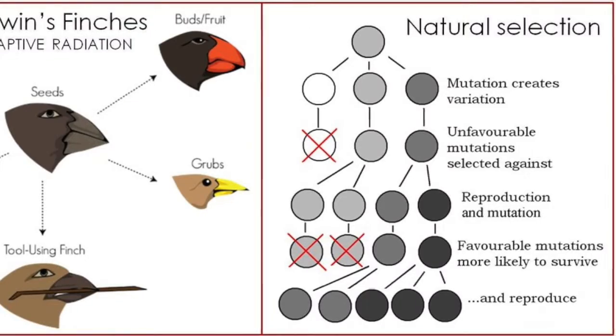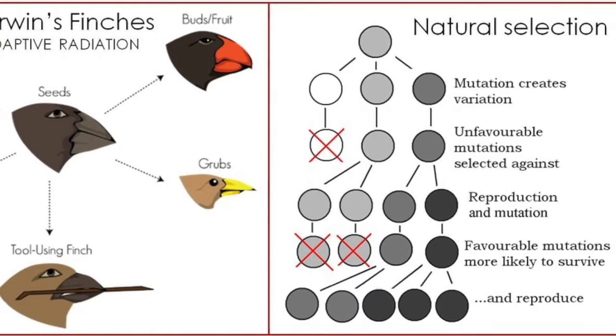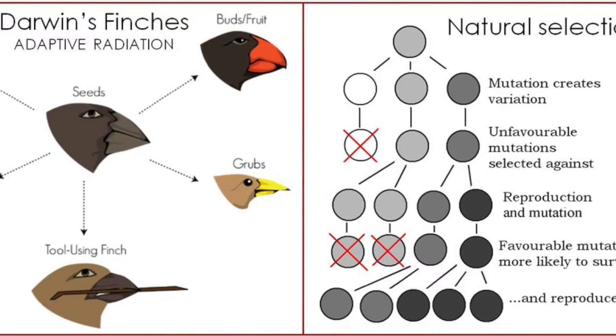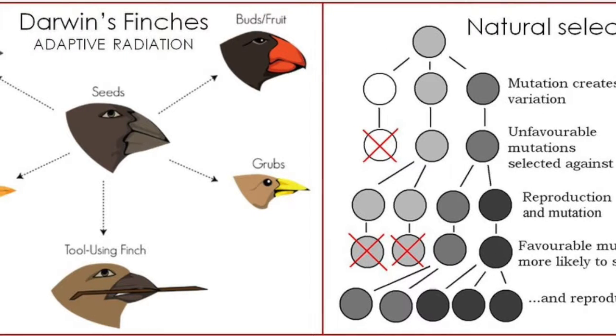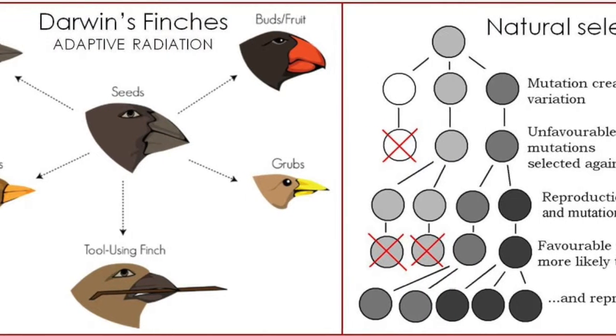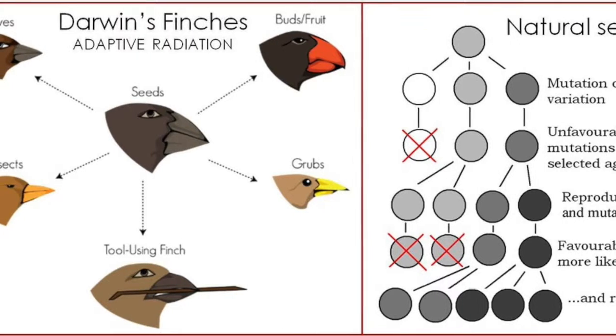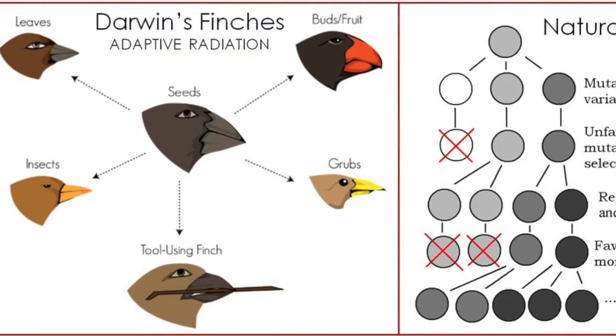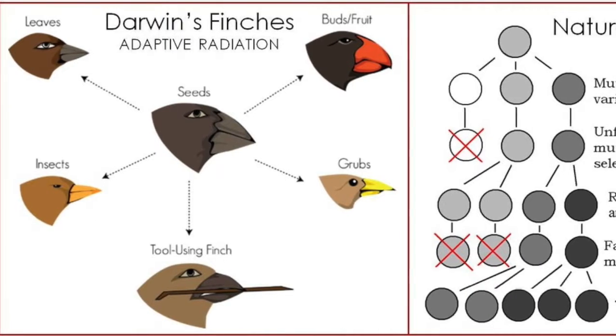When small, soft seeds become rare, large-billed finches will survive better, and there will be more large-billed birds in the following generation. When large, hard seeds become rare, the opposite will occur. This pattern naturally eliminates traits that do not lead to survival and selects traits better suited for certain environments, and this is the idea of natural selection. To further understand this idea, there are some things to keep in mind.